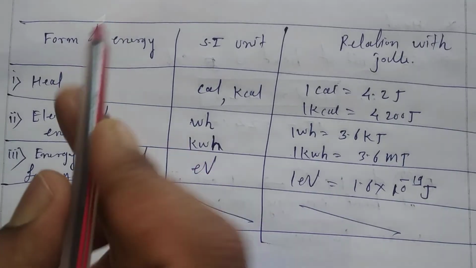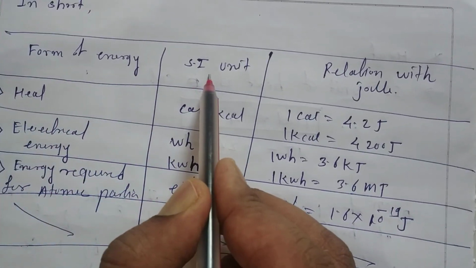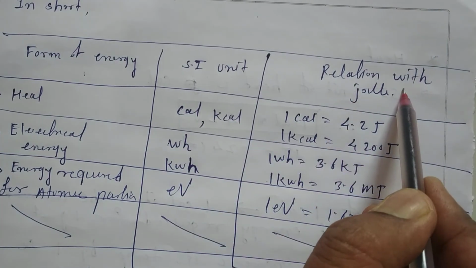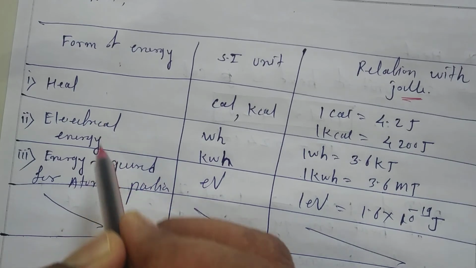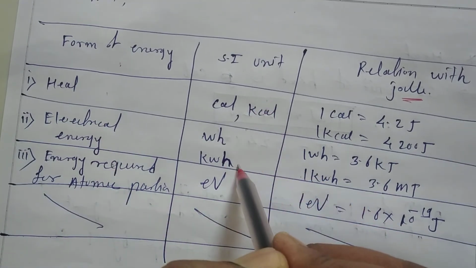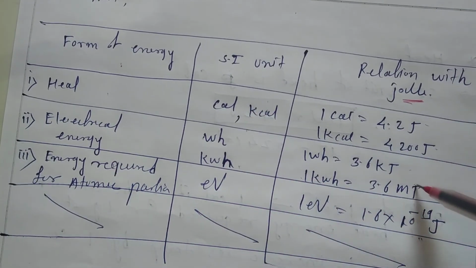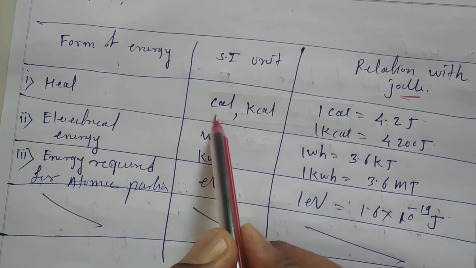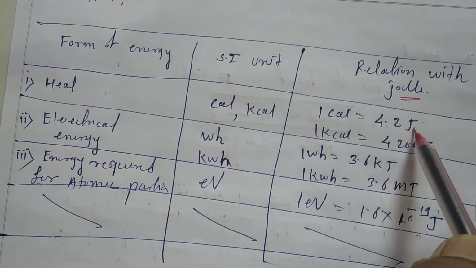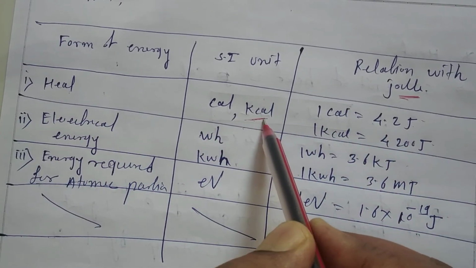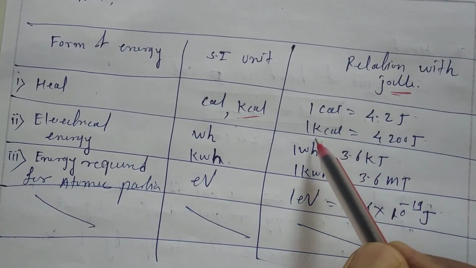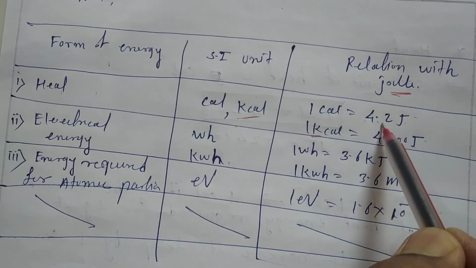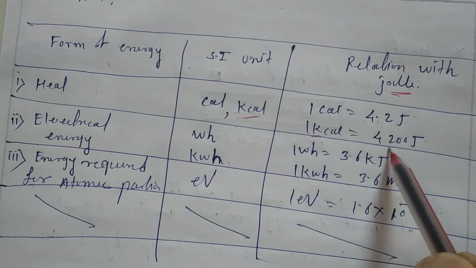In short, बच्चों, what we have seen are the forms of energy, its SI unit and its relation with joule, because the main unit of energy is joule. See, different forms have different units, but at the end they are related with what? Joule. जैसे हीट का यूनिट क्या था? कैलोरी. सो 1 कैलोरी इज इक्वल टू 4.2 जूल. उसका अनदर यूनिट क्या है? किलो कैलोरी. सो इट विल बी 4200 जूल. 4200 जूल कैसे आ गया? किलो मतलब 1000. इफ यू मल्टीप्लाई दिस बाय 1000 इट बिकम्स 4200.